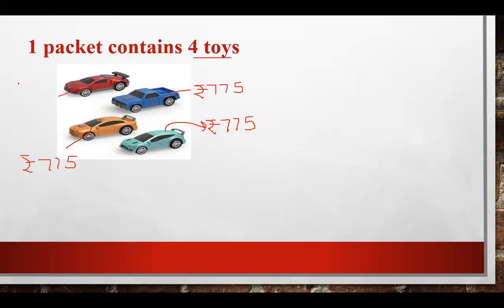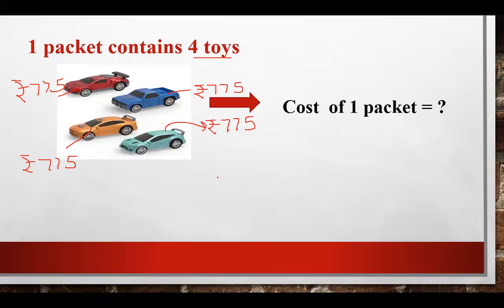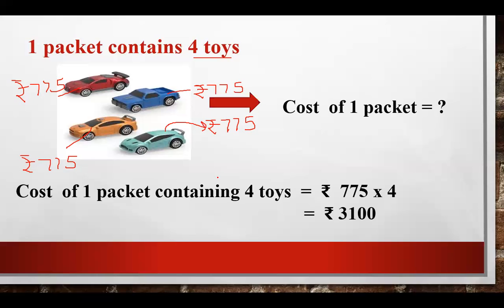right? So one packet contains four toys and we know the cost of each toy. So let's add 775 four times. Four times means you have to multiply by four only. So you have to find the cost of one packet, and how will you find it? The cost of one packet containing four toys. You have to multiply 775 by 4 to get the cost of one packet, and it is rupees 3100.